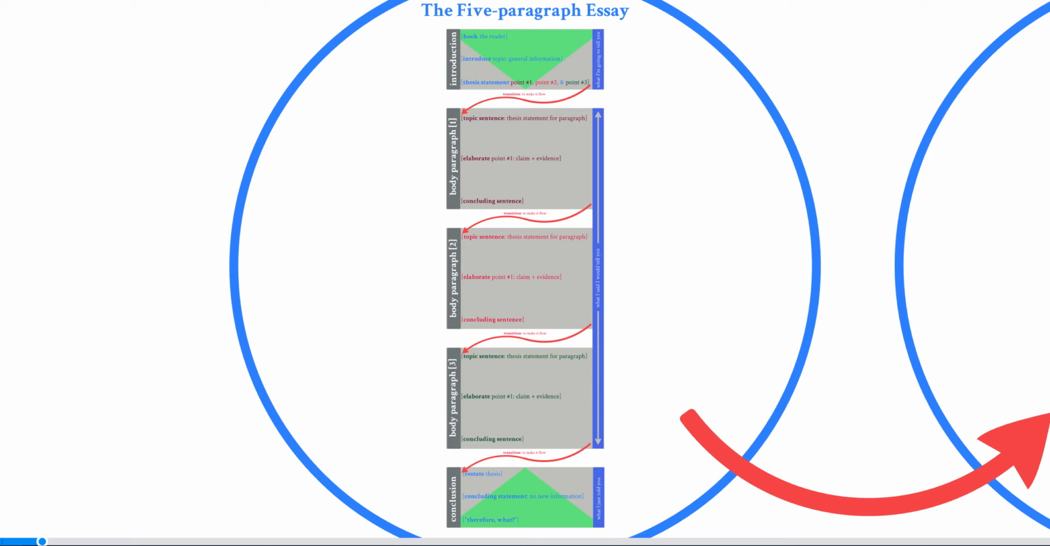The 5-paragraph essay gets its name from the fact that, you guessed it, it contains 5 different paragraphs. It contains an introduction, 3 body paragraphs, and a conclusion.